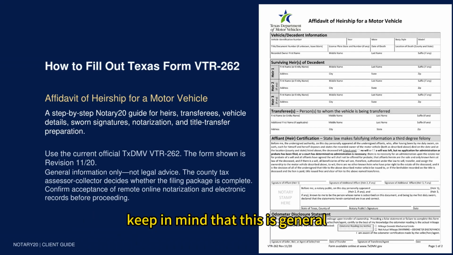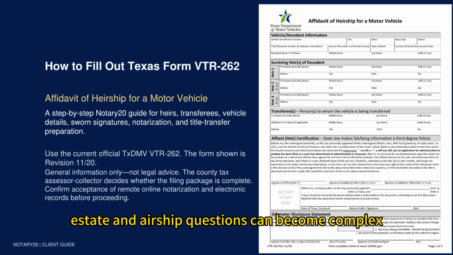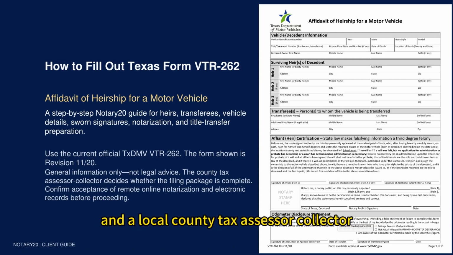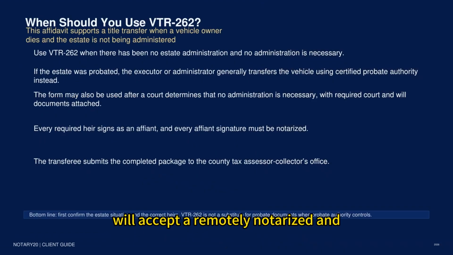Keep in mind that this is general information, not legal advice. Estate and heirship questions can become complex, and a local county tax assessor-collector makes the final decision on whether a title transfer package is complete. Also, before using remote online notarization, confirm that the receiving county office will accept a remotely notarized and electronically delivered document. Start by confirming that VTR 262 is the correct form for this state.